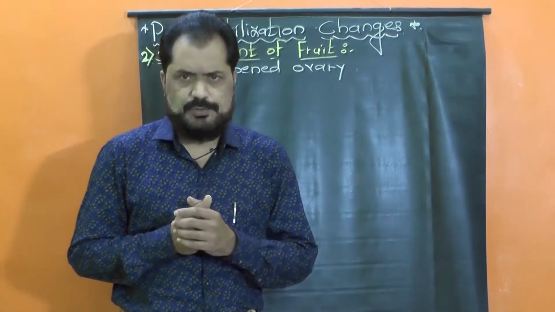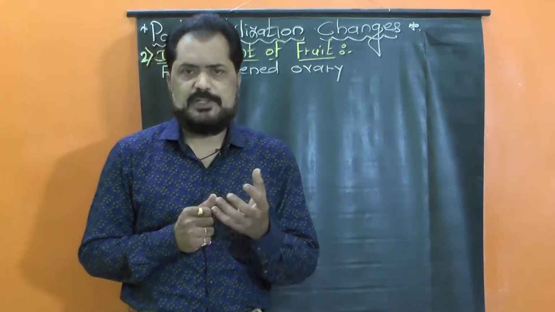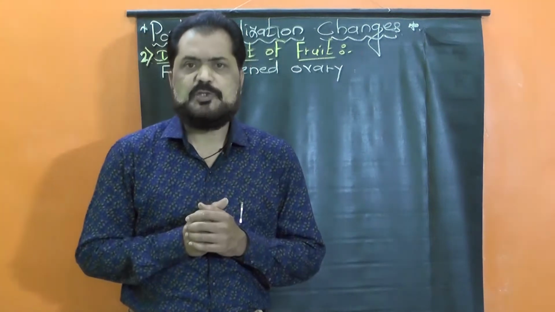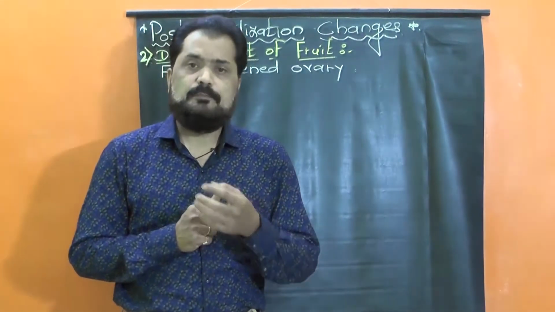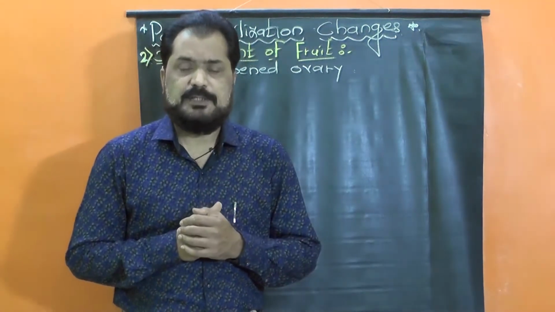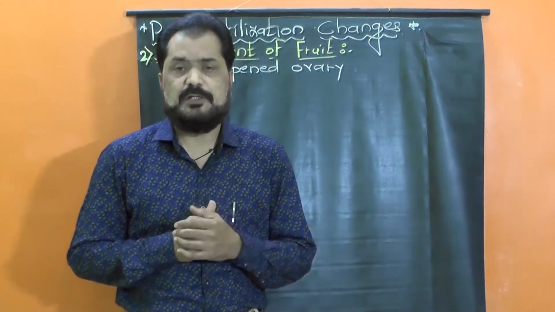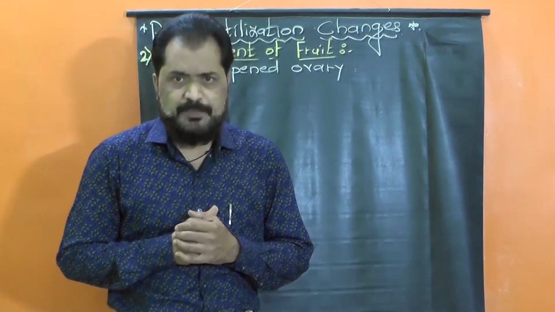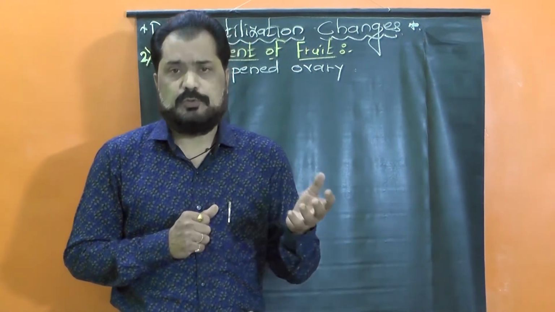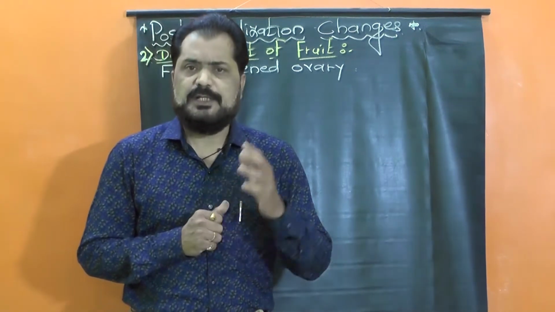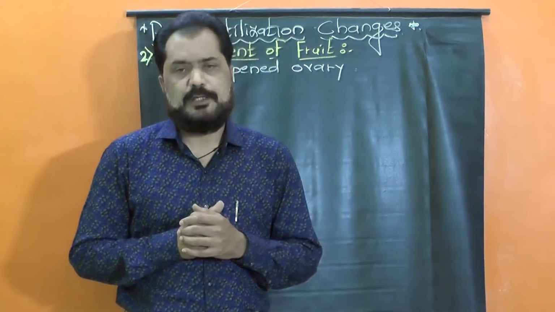Plant growth hormones, you know, are complex organic substances which play an important role in plant growth and also many other metabolic activities and physiological processes of the plant body. There are actually 5 different major groups of plant growth hormones that we have to study in a separate chapter, plant growth.